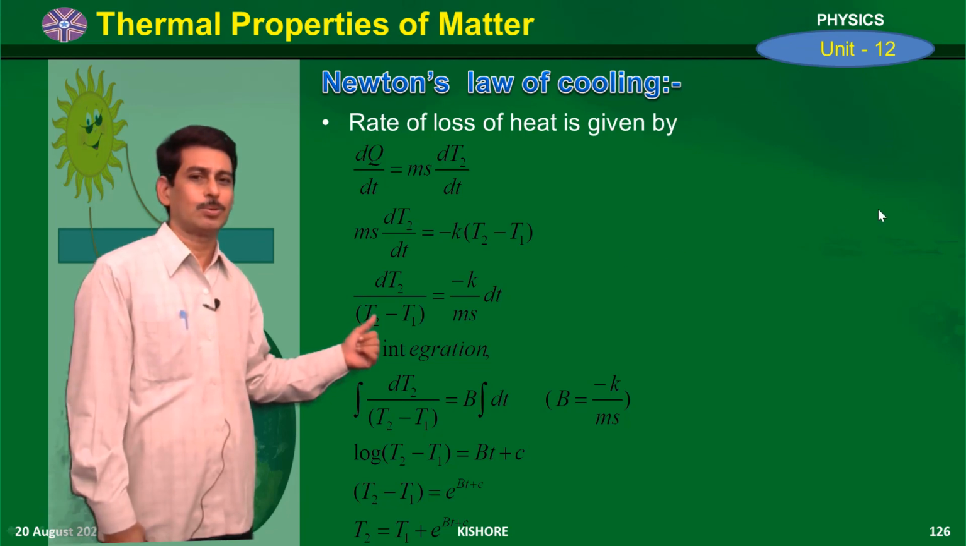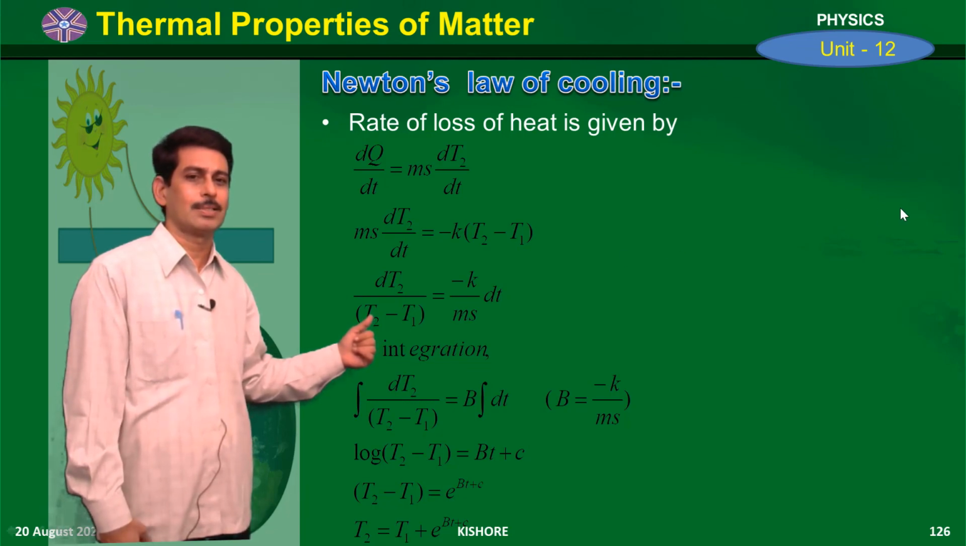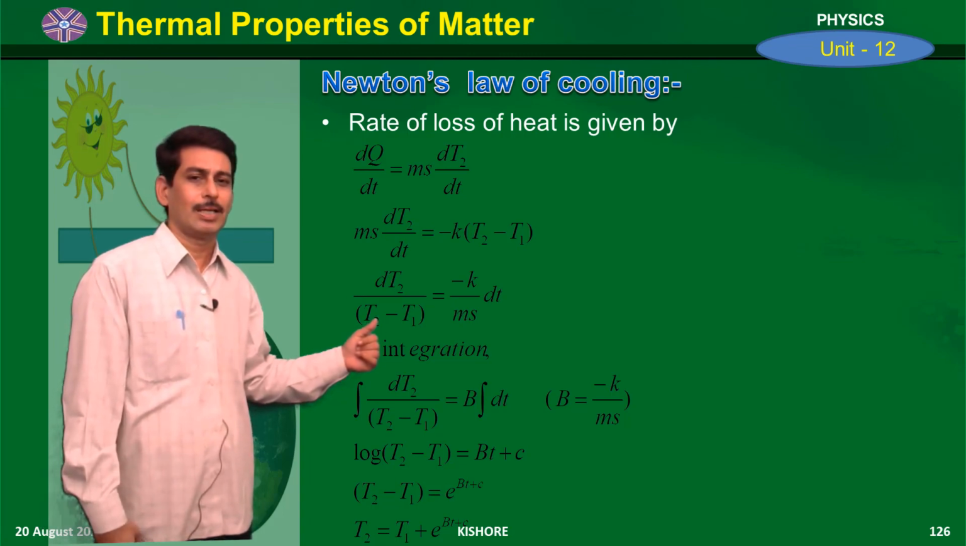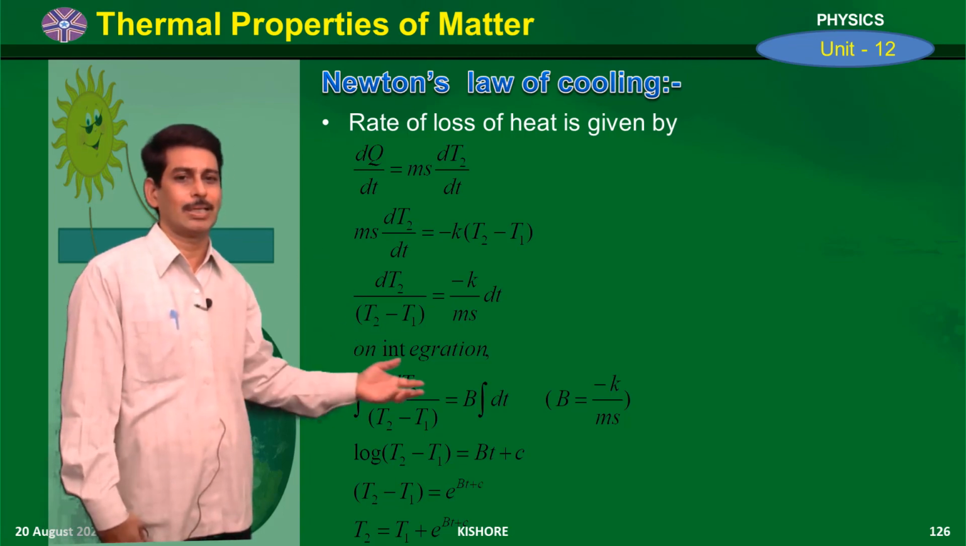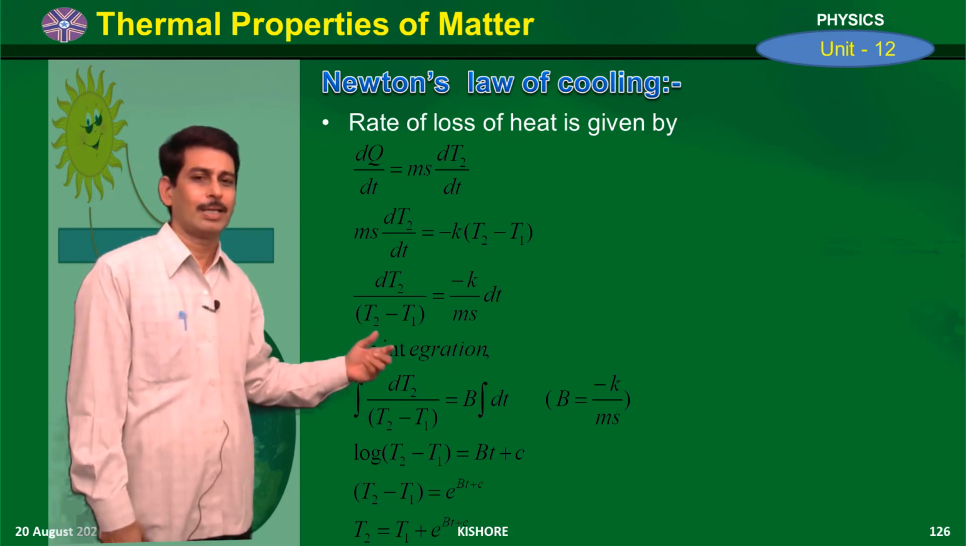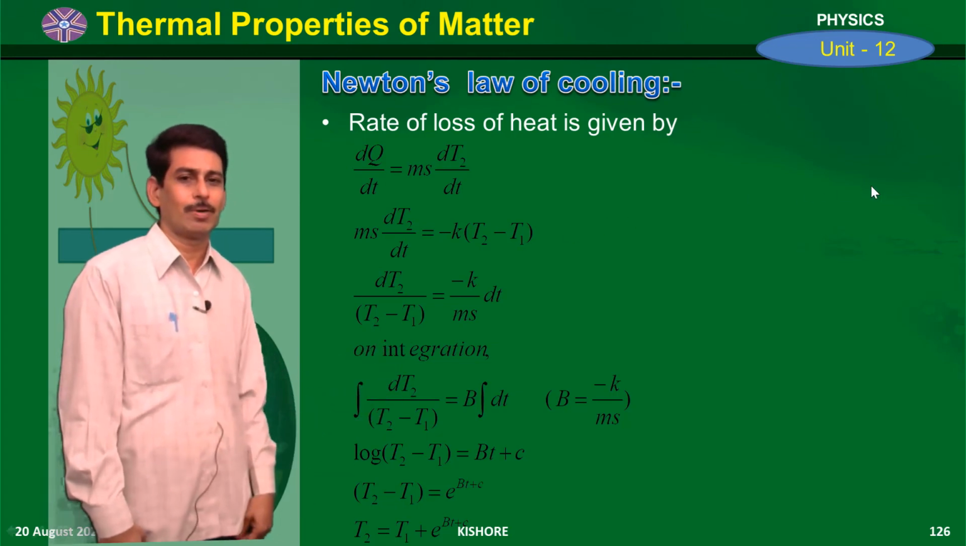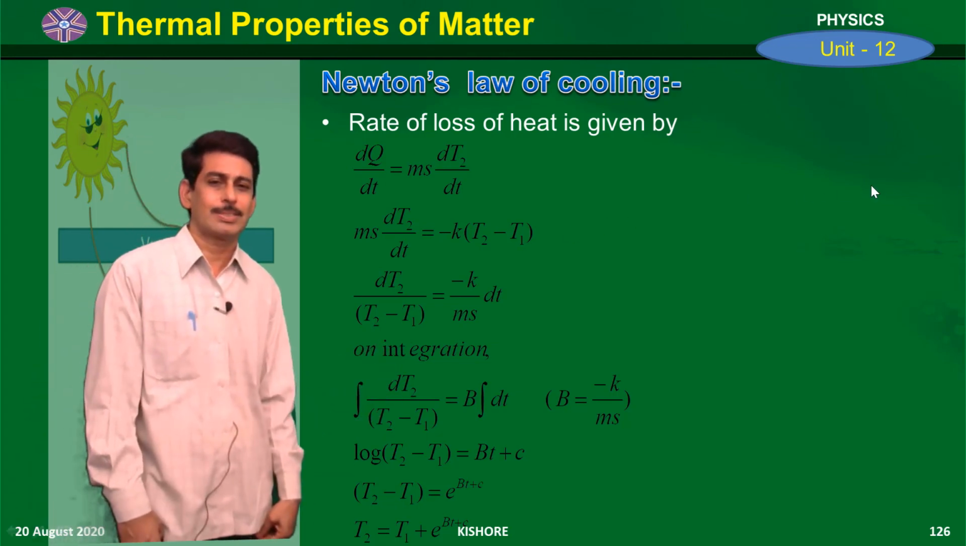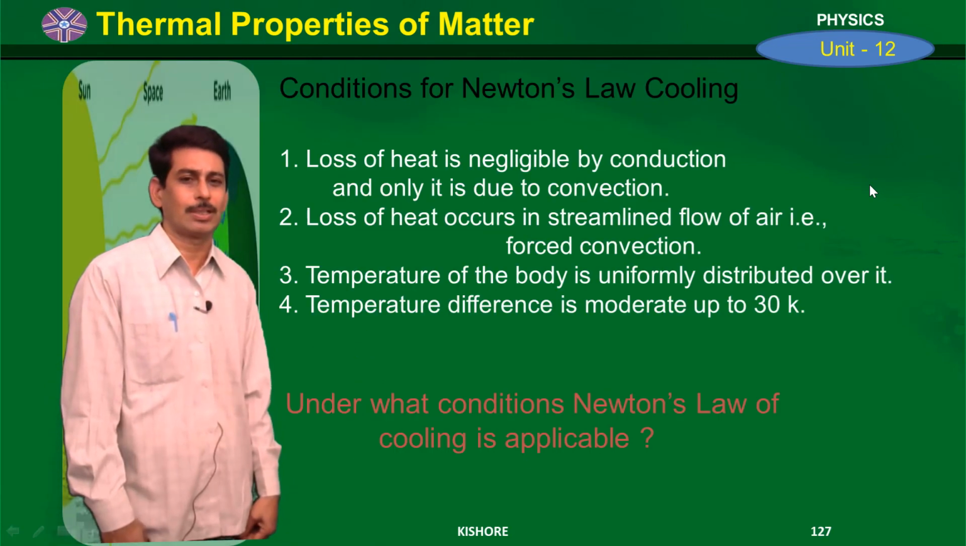So you get log (T2 minus T1) is equal to bt plus some constant, where b is nothing but minus k by ms. Taking the exponential on the other side, we get T2 minus T1 is equal to e power (bt plus c), and the final equation becomes T2 is equal to T1 plus e power (bt plus c). So this is the mathematical form of Newton's law of cooling.